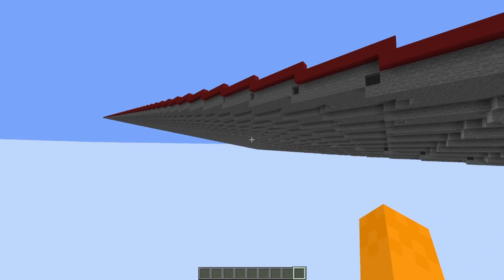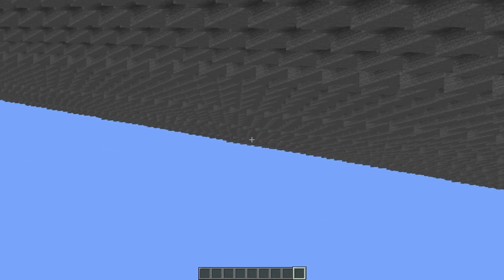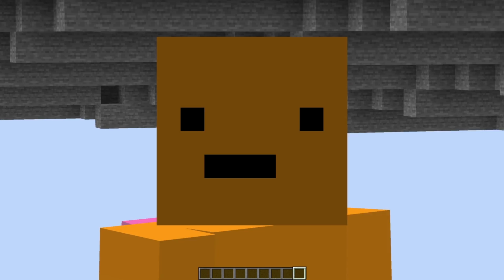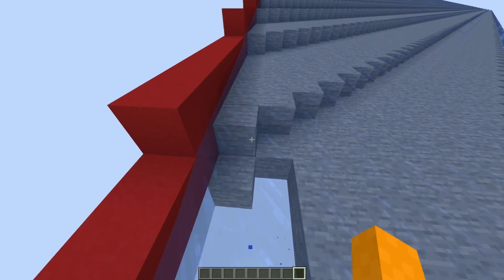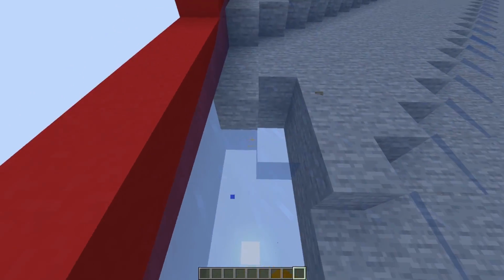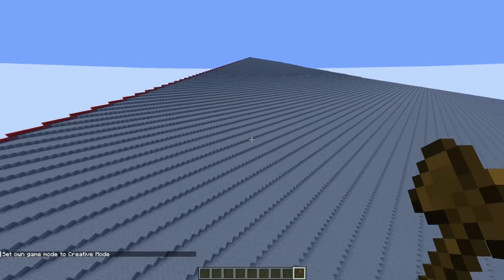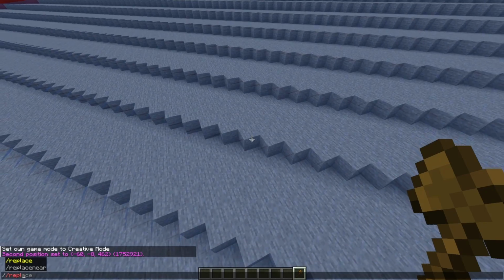And there's all this free space that hasn't been taken up by any water that we can fill up by just breaking the stone blocks. So you know what time it is. It's time to break all of the stone blocks. Let's do that. You see, we aren't gonna just use our fist. We're actually gonna use WorldEdit because that's a lot faster.